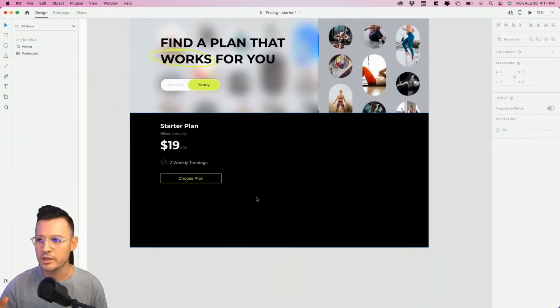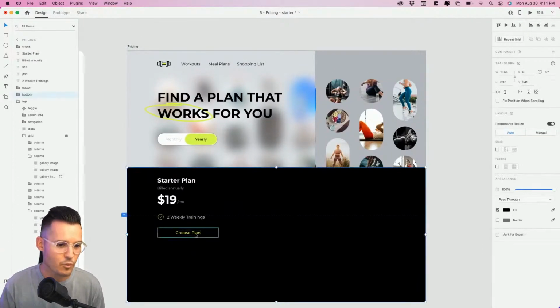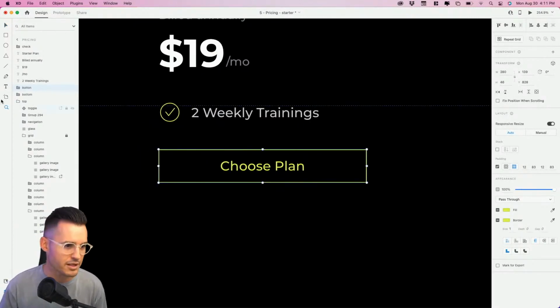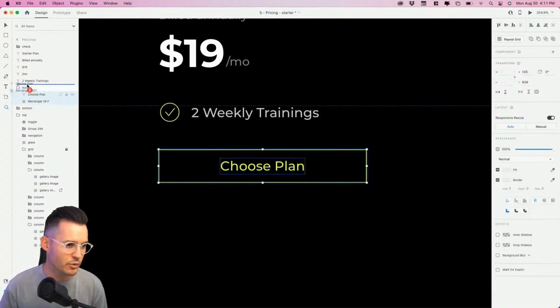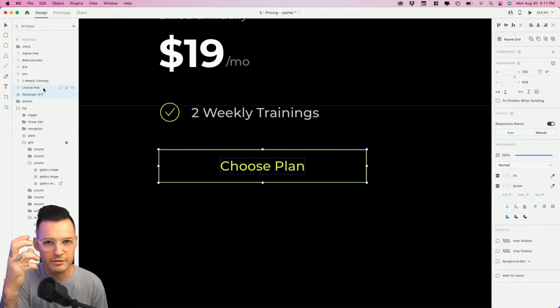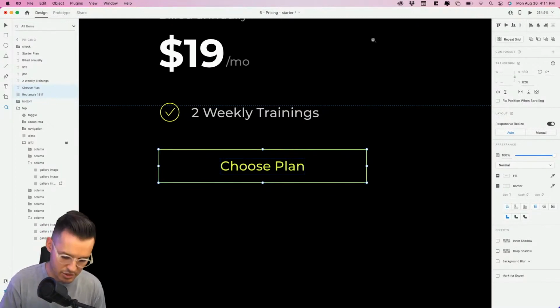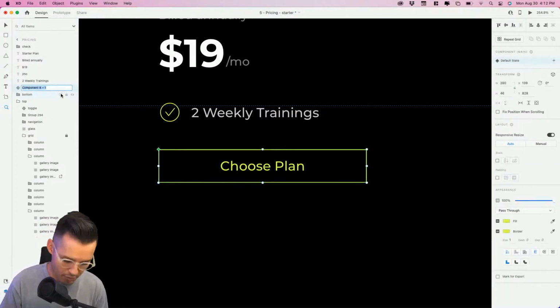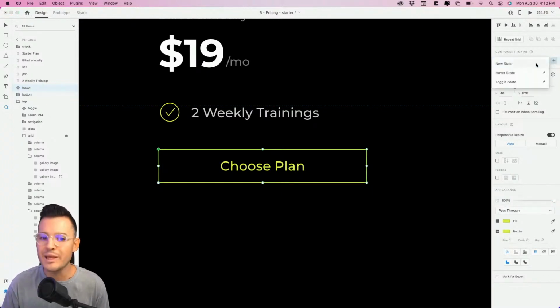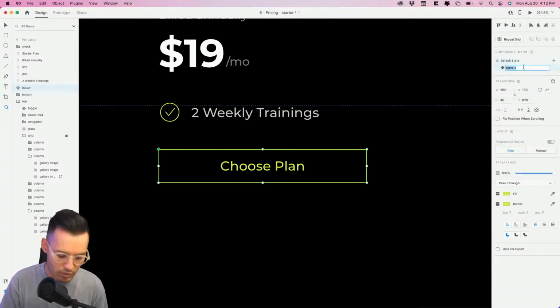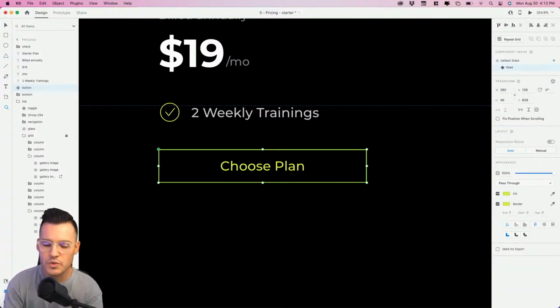We're just going to go now really fast and build a couple of your pricing cards, your traditional pricing cards. With our button here, we'd probably want to turn this into a button, definitely. So we have button here. Let's just really quickly release this from the group that it's in, and instead we will turn this into a component with Command or Control K. We'll call that component button. Why don't we give it a new state? So the default is that outlined. Why don't we give this a filled state? You can use component states not only for animation, but also to start building out mini pattern libraries and design systems, right? So that we have variation of our components.